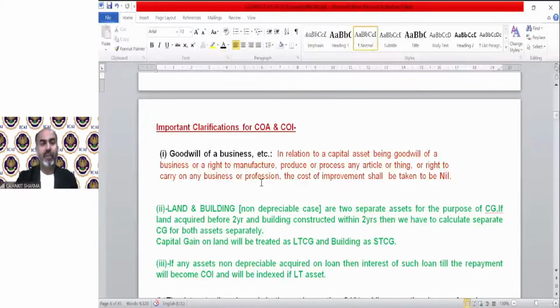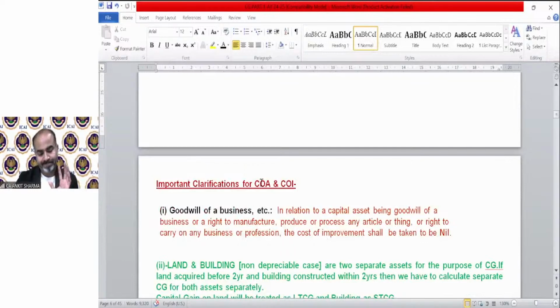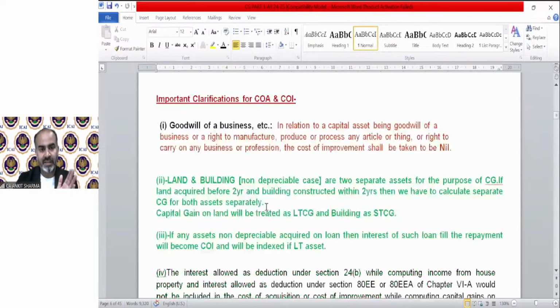So in case of goodwill of business, there is some clarification regarding the cost of acquisition provision. Goodwill of a business in relation to a capital asset being goodwill of a business or a right to manufacture, produce or process any article or thing, or right to carry on any business or profession. The cost of improvement shall be taken to be nil. It will always remain nil in case of intangible assets.